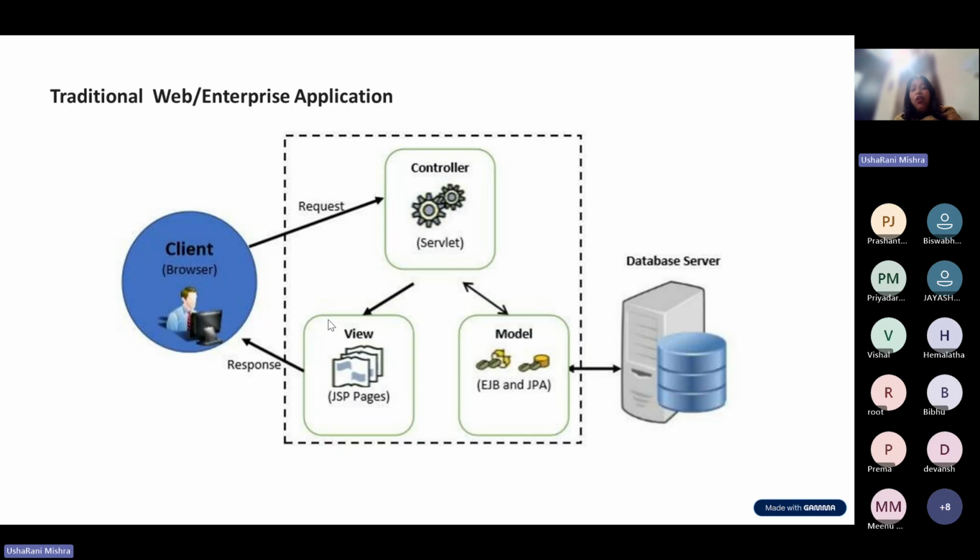We were installing a lot of servers and building a lot of war files. War file means this entire thing, we were building and putting it. It was a lot of effort. But life has become very much simplified when we got Spring Boot.